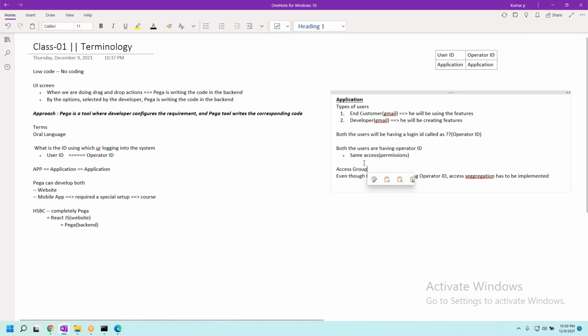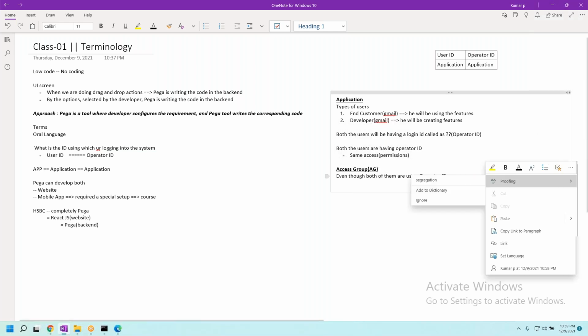Access group. Most of the times we'll keep it as AG. Now tell me, guys, any one of you, what is the definition of access group?